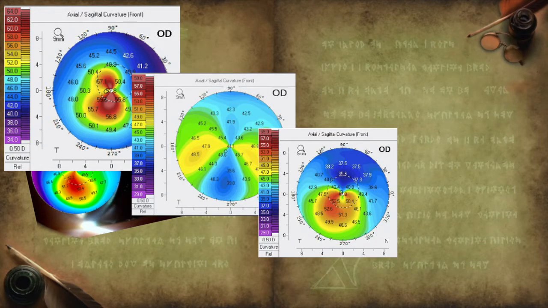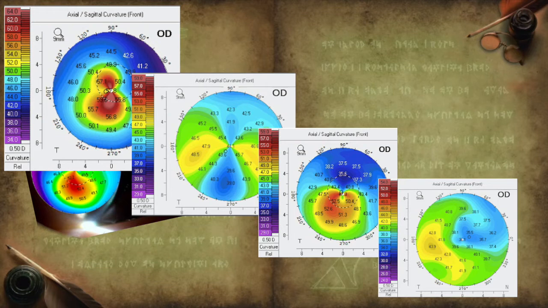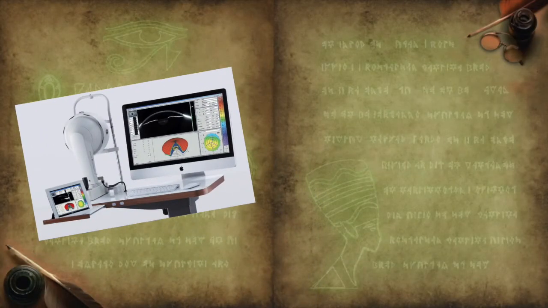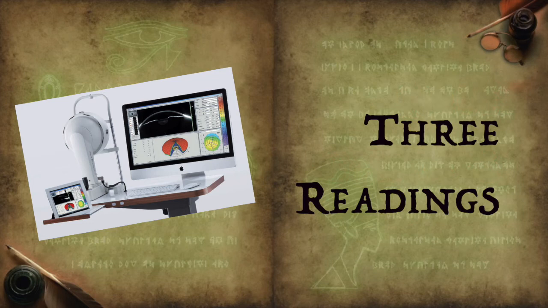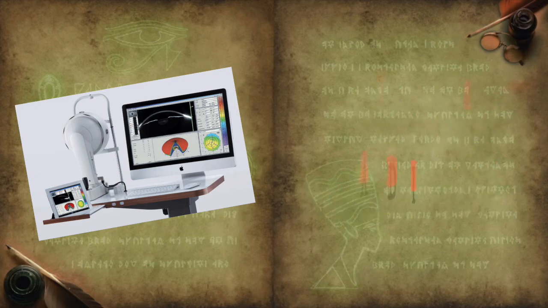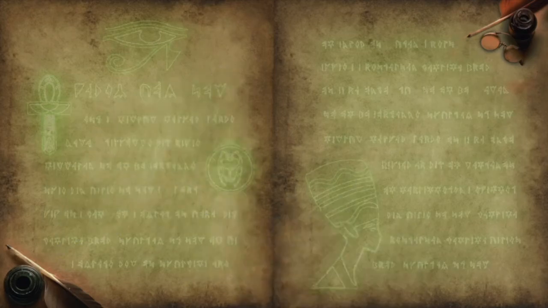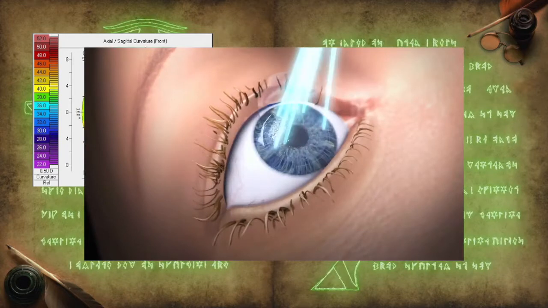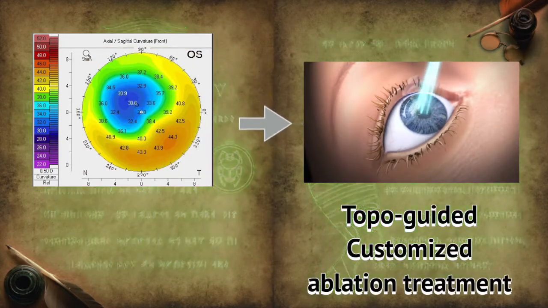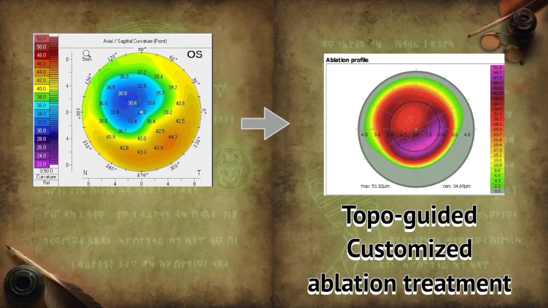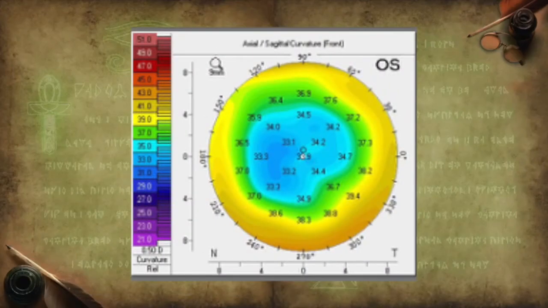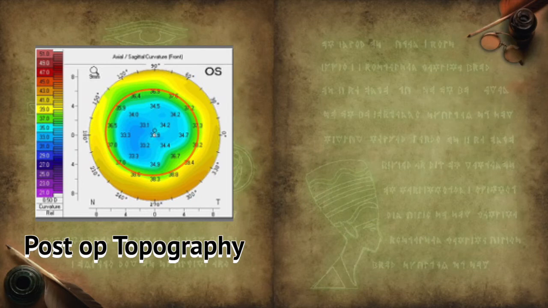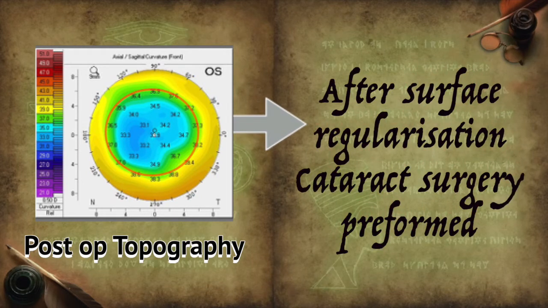One must identify keratoconus, pellucid marginal degeneration, post-LASIK ectasia, and decentered ablation, for which a good knowledge of topography is a must. At least 3 readings must be taken to ensure repeatability. For irregular corneas with stable topography, the corneal surface can be regularized by topo-guided customized ablation treatment. After surface ablation takes place, we can then perform cataract surgery with intraocular lens implantation.